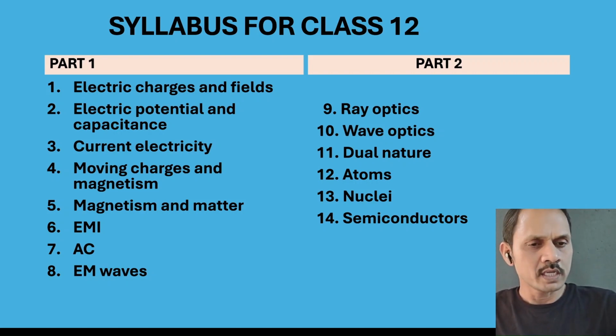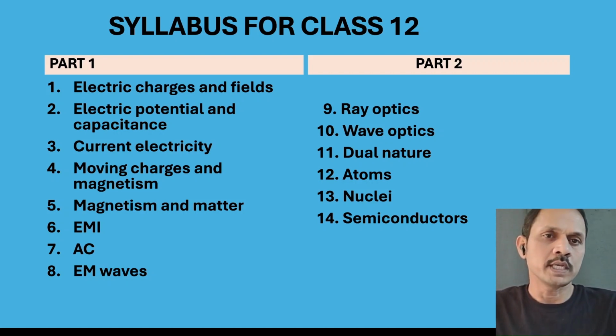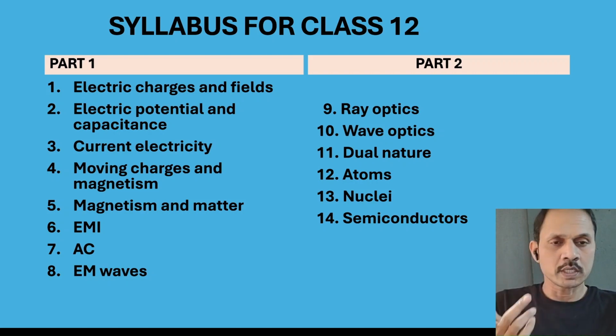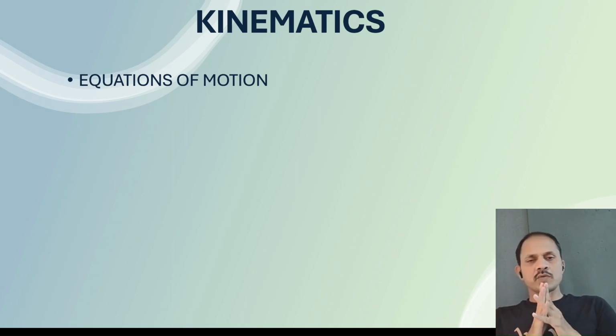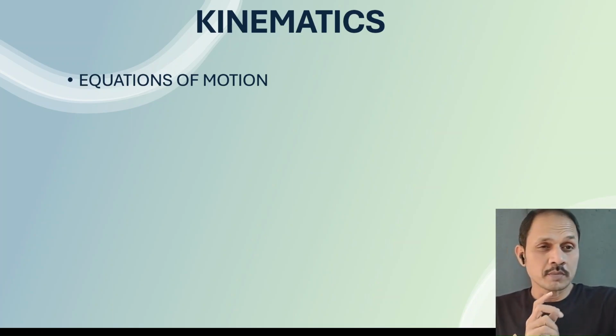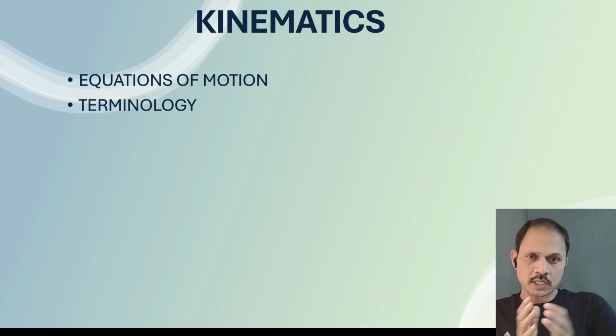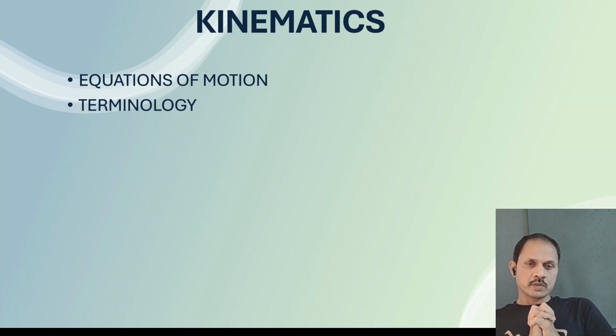To study any of these chapters, the first one we need is kinematics, as usual, motion in a straight line and plane combination. In that one, particularly the equations of motion and also some terminology we use: velocity, acceleration, all these things. How is it useful? In every chapter, somewhere we talk about movement of some particle, so there we have to use these equations.